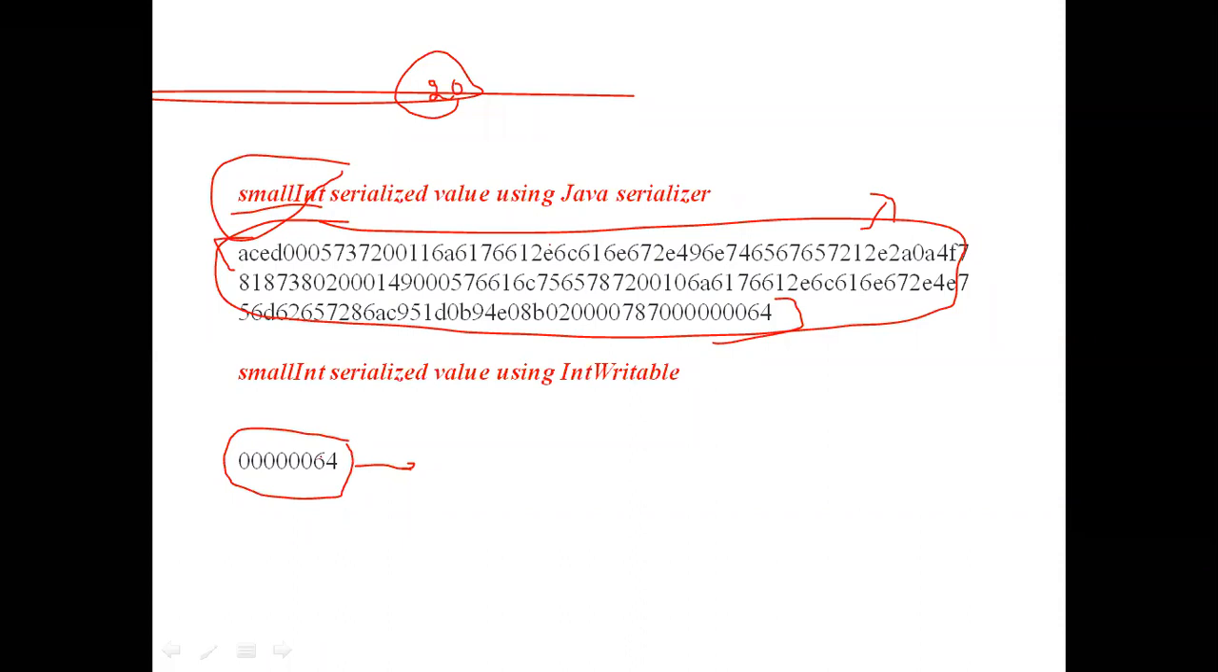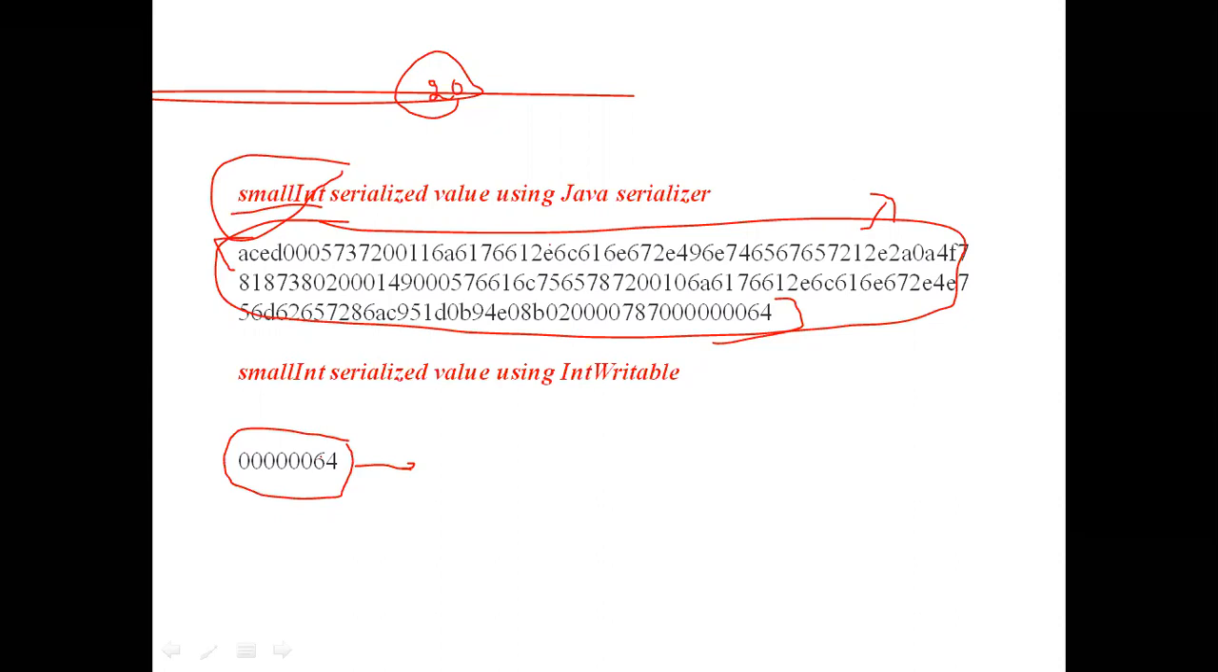So the important points we have to understand in today's class: the first point is that the Writable interface in Hadoop is mainly used for serialization and deserialization of data. Next, when the Writable interface is not present in Hadoop, Hadoop has to use Java serialization. It has no option.